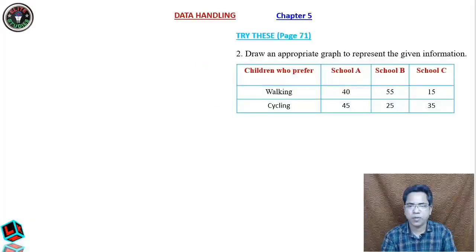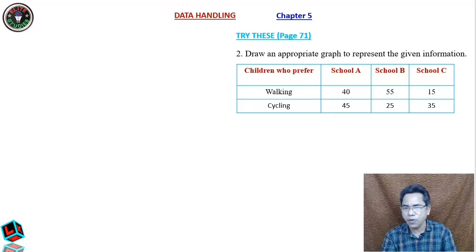Now let us do another question. Draw an appropriate graph to represent the given information. Children who prefer walking in school A, school B, school C. There are 3 schools, and now you see children who prefer walking in school A is 40, in school B is 55, in school C is 15. The data is right in front of you. Now see, you have to show 2 pieces of information, isn't it?